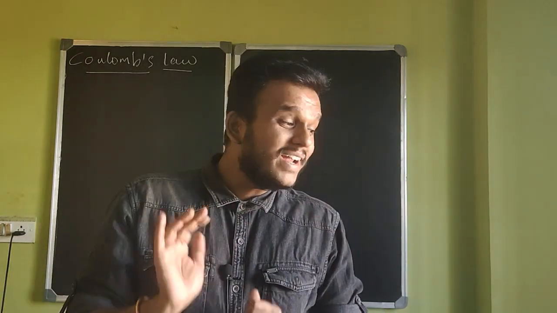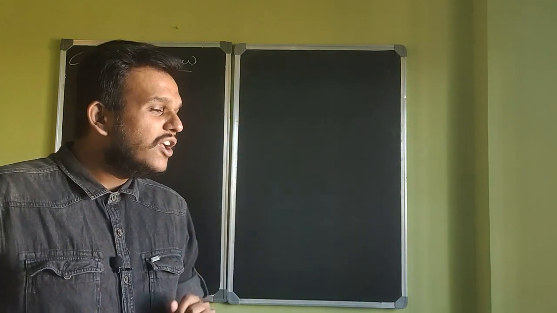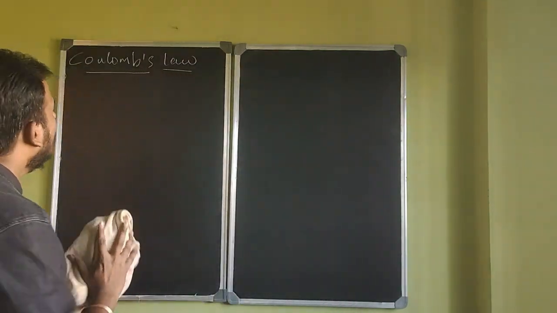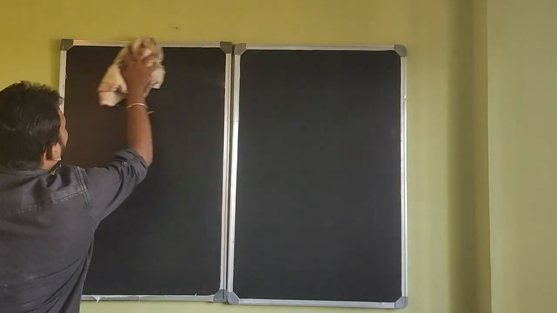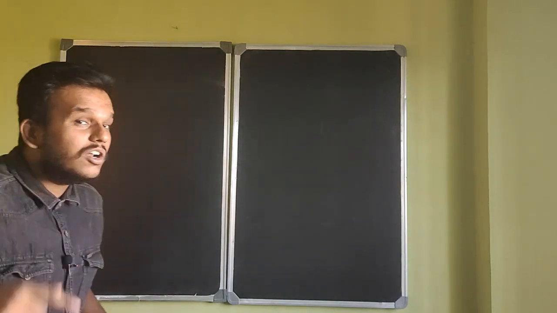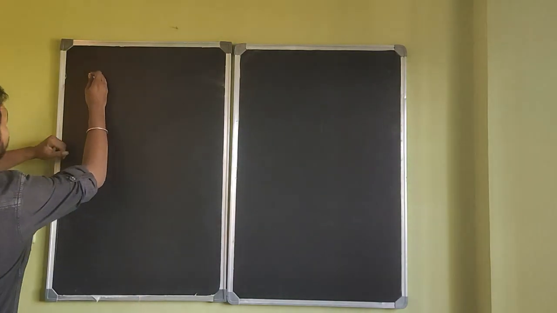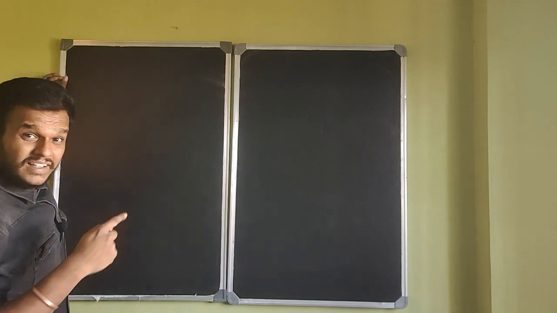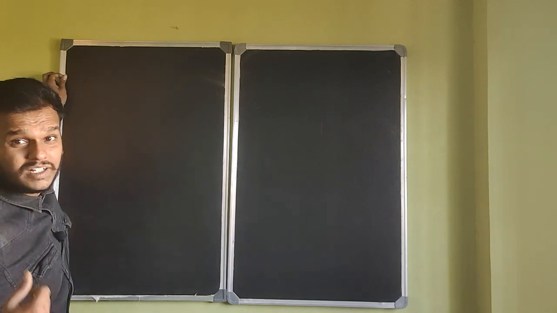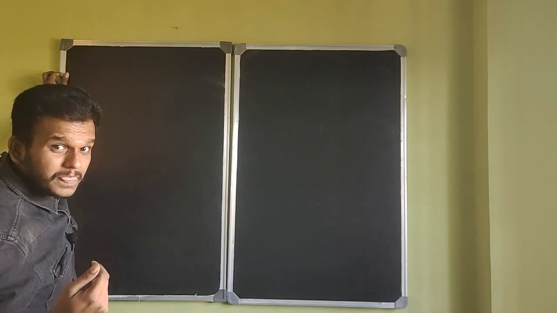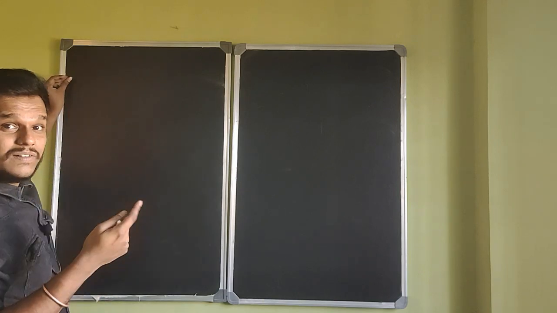So now what you can do is, please listen. You could have, for all you know, discovered Coulomb's law. Let's see how. Suppose Coulomb is not there and you're at work. Listen to this carefully: this method is basically the method for all the experimental laws. The experimental laws that we come up with, we discover them in this way.